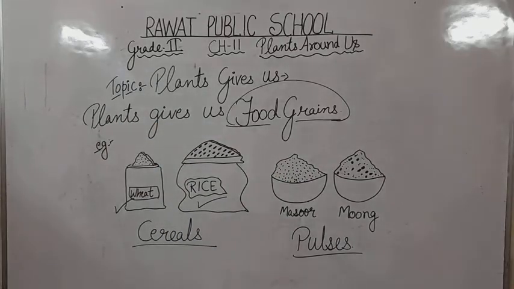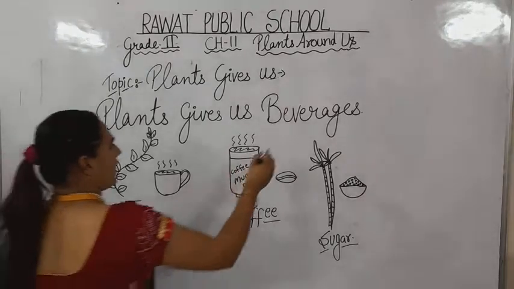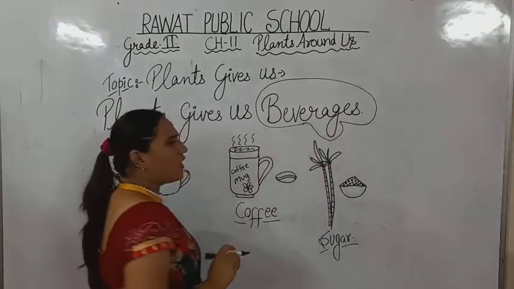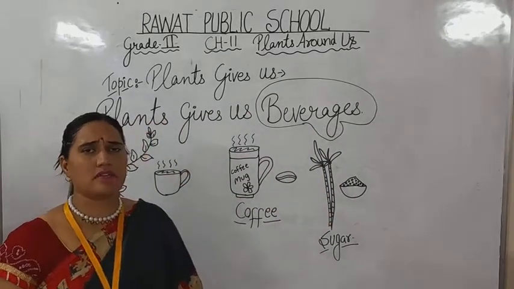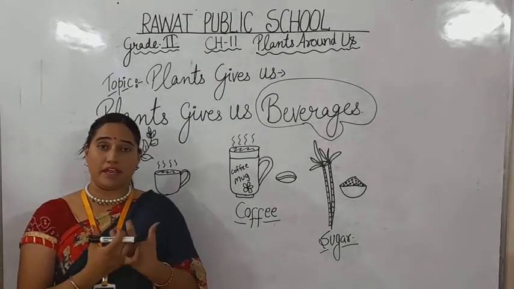Now have a look at some more things we get from plants. Now you can see plants give us beverages. What are beverages? See, our parents get up in the morning and they need some energy, or when our papas or mamas are going to the office, they feel so tired and they need some energy.